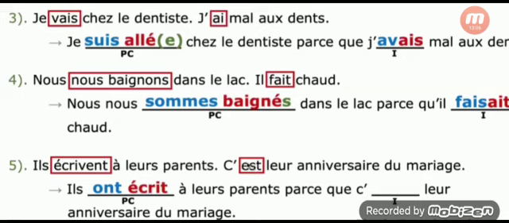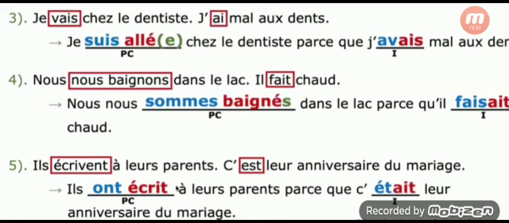Imperfect stem for être: ét, and you add the ending for the il, elle or ce form, so you can add ait.